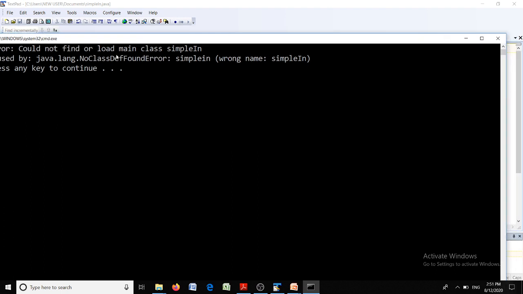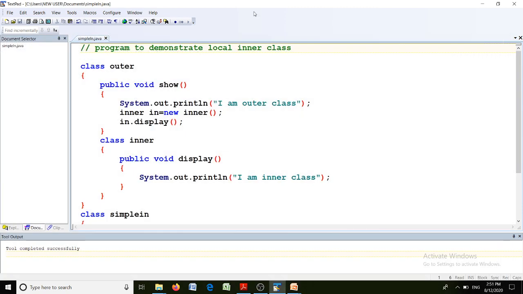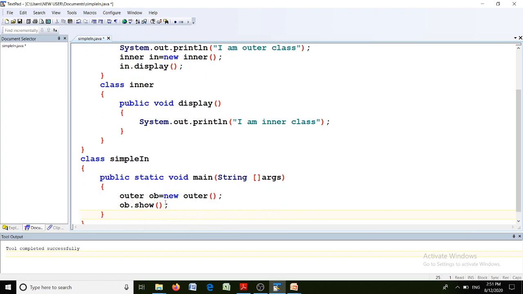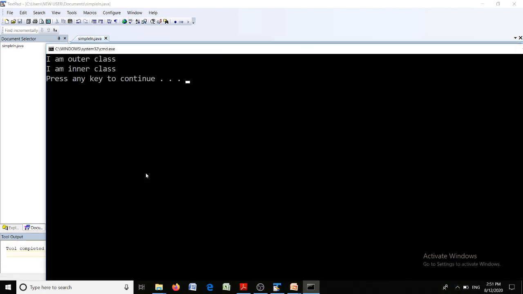Could not find or load main class simple in. I is capital here and C in the program name. As Java is a case sensitive language, you should be very careful about the characters. Again compile this program and see the output. I am outer class, and the second output is I am inner class.